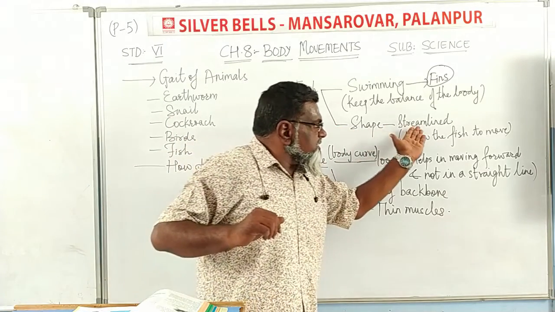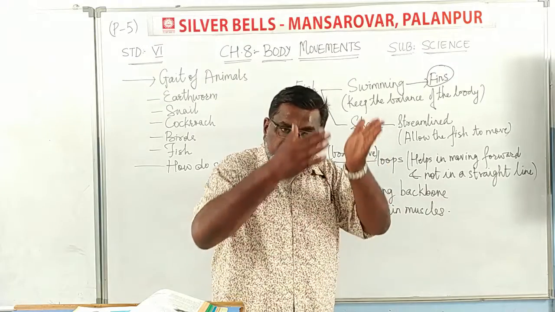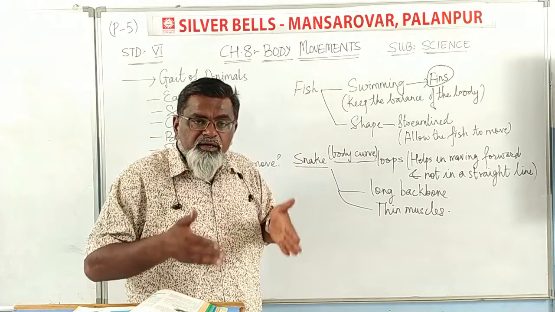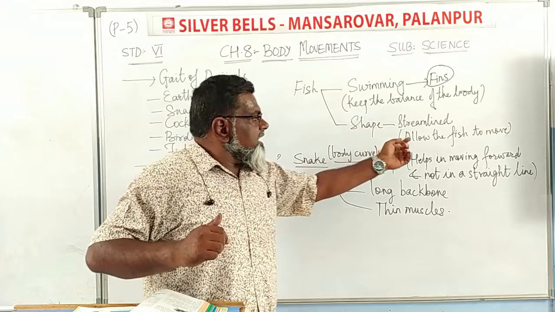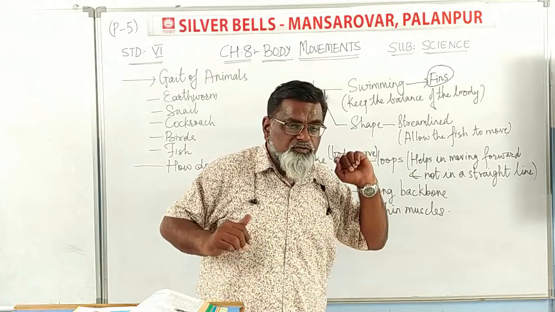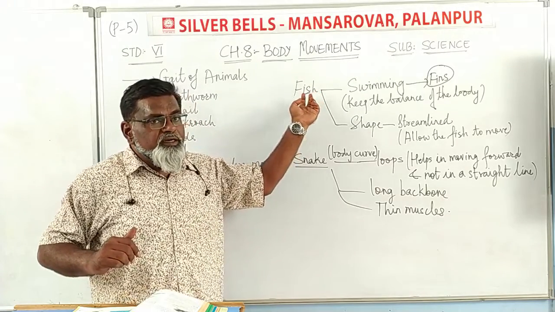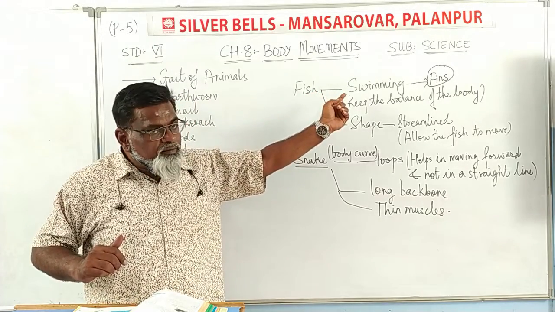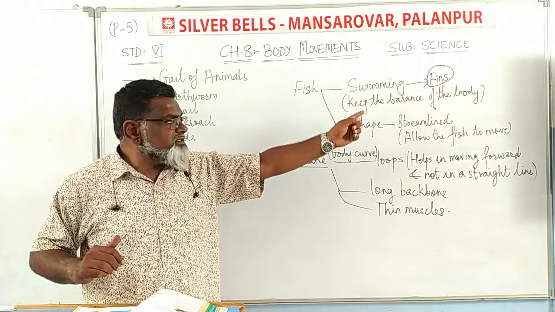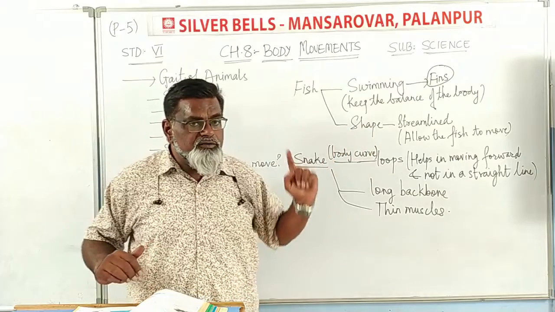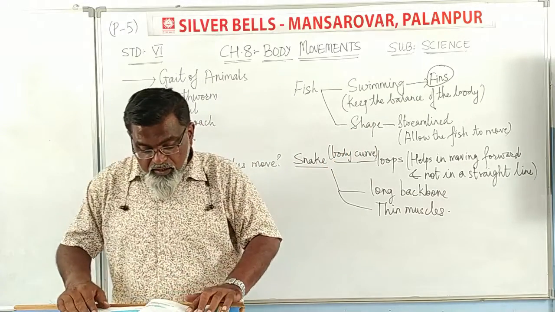Due to the streamlined shape. With that streamlined shape, they keep their body balanced, which allows the fish to move. So fish swim with the help of fins, and their streamlined shape allows them to move.